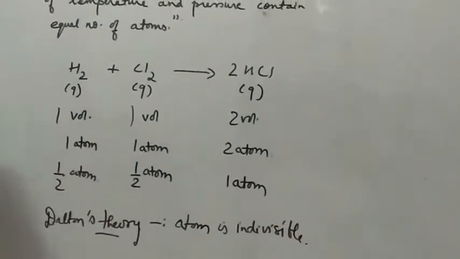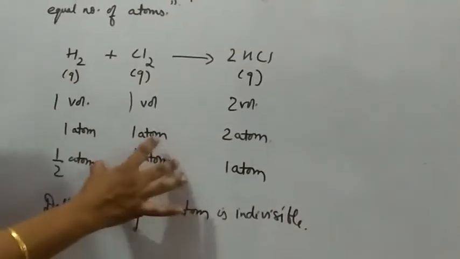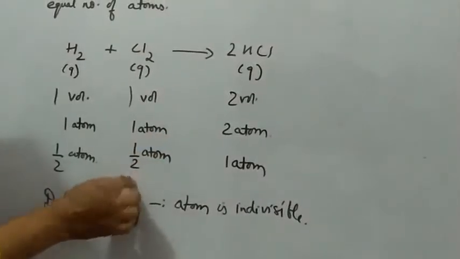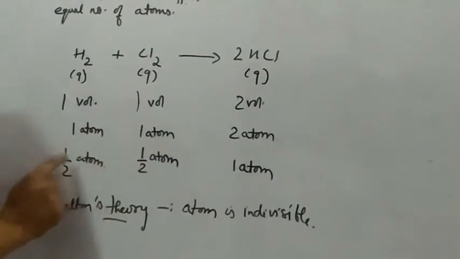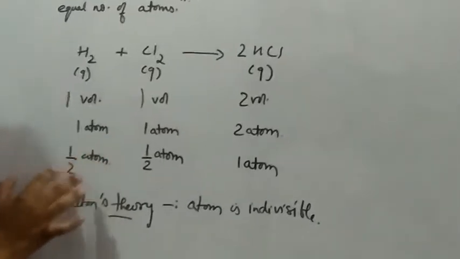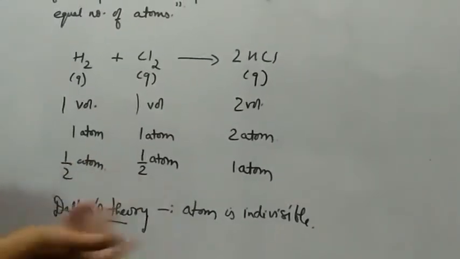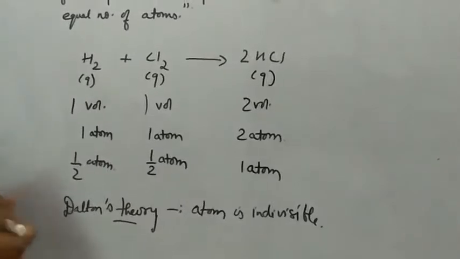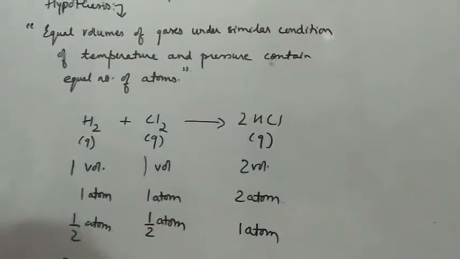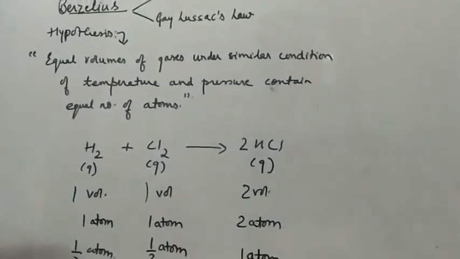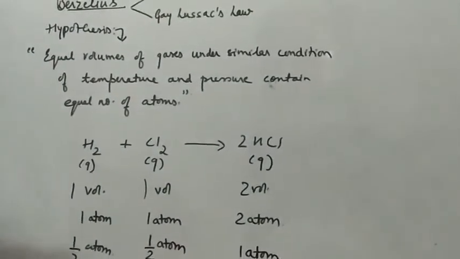To get 1 atom of HCl, we need half an atom of chlorine and half an atom of hydrogen. So from this equation it is clear that the atom is getting halved, but Dalton's theory says that the atom is indivisible. So the Berzelius hypothesis was not in agreement with one of Dalton's postulates, that the atom is indivisible.